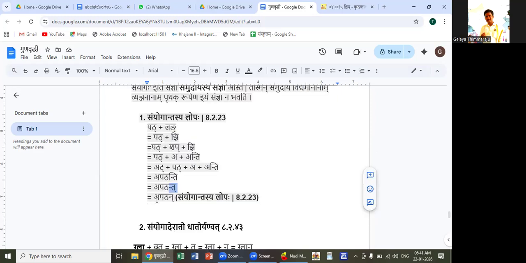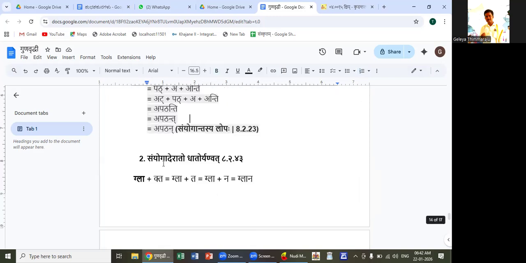This is the pratama purusha bahuvachana form of pat dhatu in lang lakara: apatan. The forms are apatat, apatatam, apatan, like that. The apatan is derived like this, where we use the sutra sanyogantasya lopaha. If there is a sanyoga at the end, the last letter gets deleted. Here we use this sanna, sanyoga. Then one more sutra we can see.